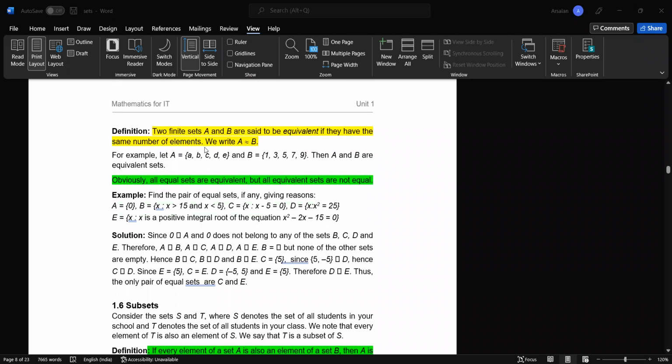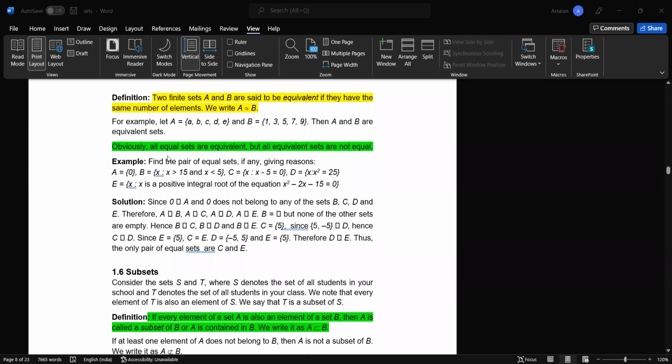So if the number of elements in two sets is the same, then that pair of sets is said to be equivalent. Obviously all equal sets are equivalent, but all equivalent sets are not equal. This line should be noted.